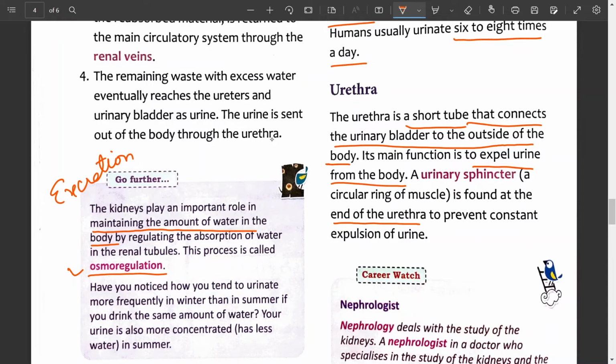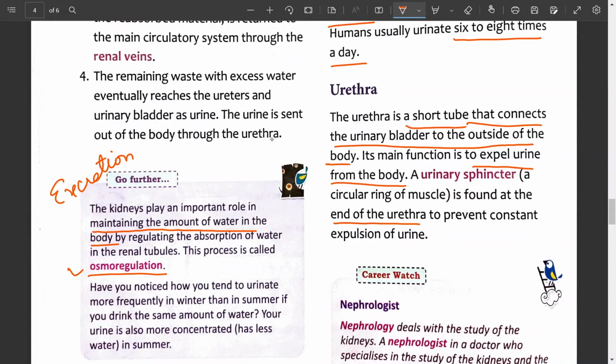So how is it maintained? By regulating the absorption of water in the renal tubules. The long renal tubules we have already discussed. If the nephric filtrate contains more water than is required by the body cells, that means to conserve water, water is reabsorbed by the renal tubules. This process is carried out by the kidneys, and the process is known as osmoregulation.